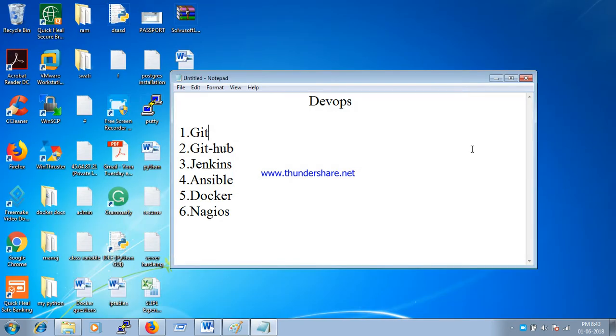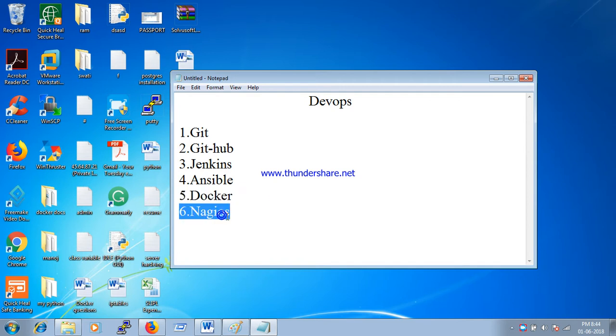I am Manoj and today we are going to see a very interesting topic, that is DevOps. In DevOps we are going to see 6 topics. First topic we are going to see is Git, second topic would be GitHub, third topic we are going to see is Jenkins, fourth topic would be Ansible, fifth topic would be Docker, and sixth topic we are going to see is Nagios.